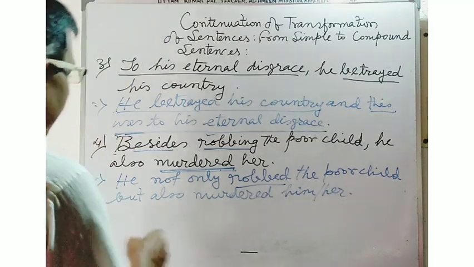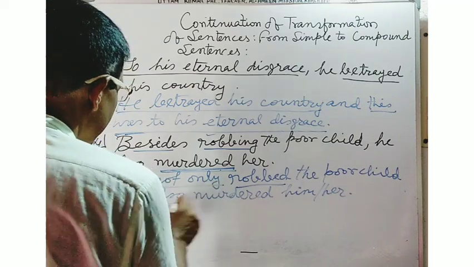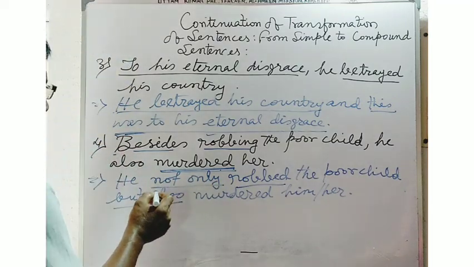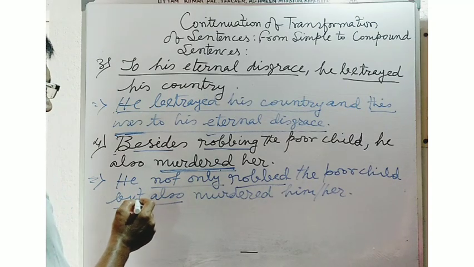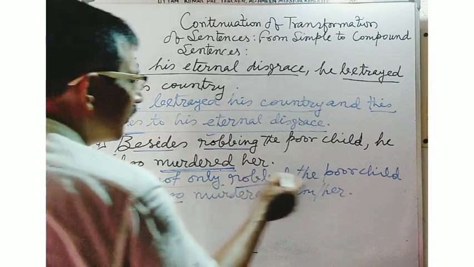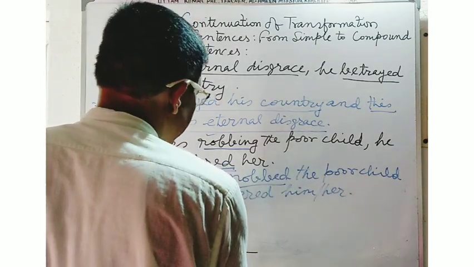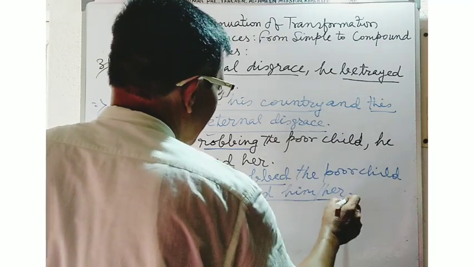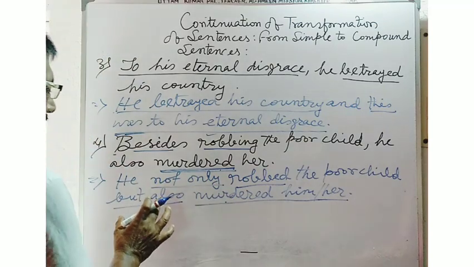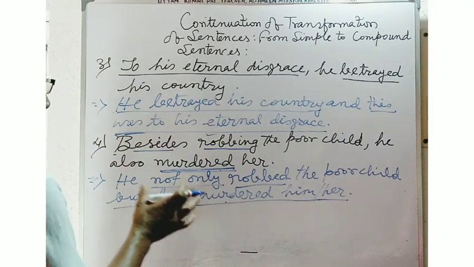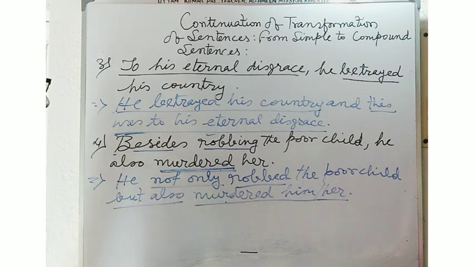Now see, he not only robbed the poor child, not only but also. By the use of not only but also, you can make the sentence a compound one. He not only robbed the poor child, but also murdered him or her. Murdered is also the finite verb. So in this sentence, two main clauses are combined by the use of correlative conjunctions, not only but also.